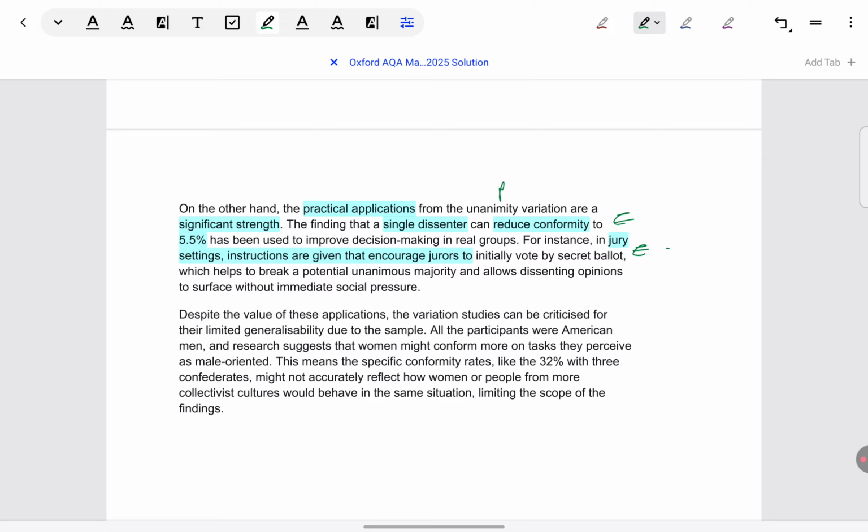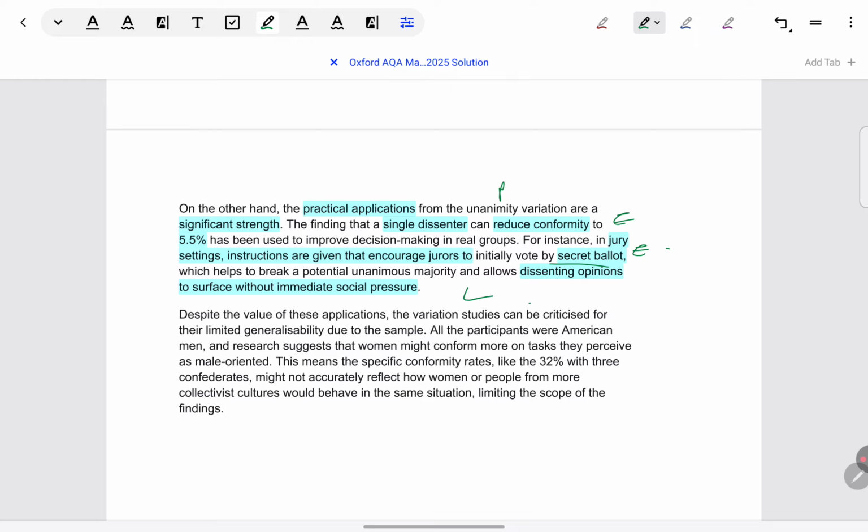So instead of asking them to openly speak out what they think about the accused, whether they should be convicted or acquitted, we can let them have something like a secret ballot that can help them to give their opinion without getting pressurized by others. It can break the unanimous majority, so the pressure of the unanimous majority will not come to them.